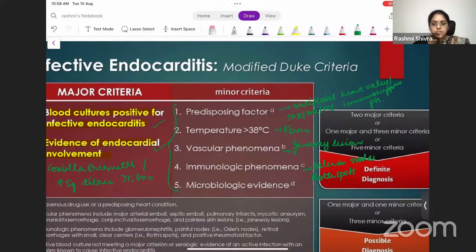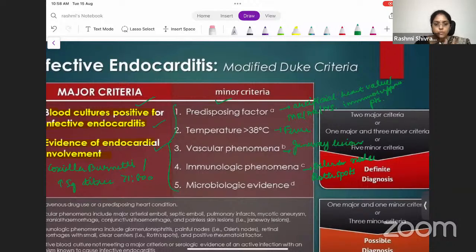Okay, this means that there is a definitive diagnosis of infective endocarditis. When will you say that there is a possible diagnosis of infective endocarditis? There is only one major criteria and one minor criteria. Okay, in that case, you say that there is a possible infective endocarditis, or the patient has any three of the minor criteria, say fever, vascular phenomena, and microbiologic evidence. Okay, so in this case, this means that there is a possible diagnosis of infective endocarditis.